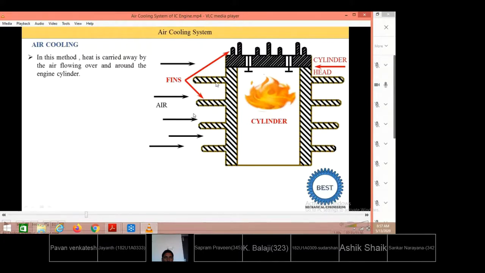With the attachment, what has happened? The area is now increased and enhanced. So with the increase of area, with more area in contact, more heat will be dissipated from the cylindrical surface. These kinds of air cooling systems we see in smaller engines, especially scooters and motorcycles.